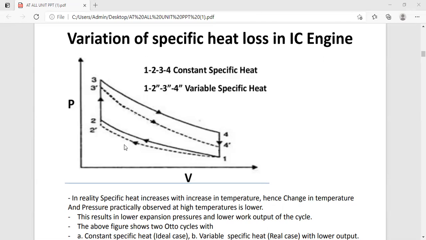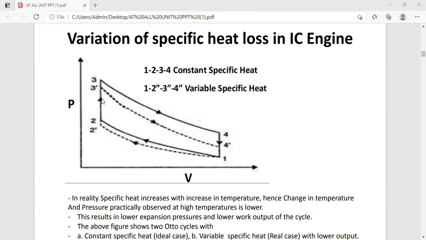For the same amount of heat supplied, the maximum pressure and temperature achieved is lower, and it corresponds to state 3 to 3 dash over here, due to the increase in specific heat at constant volume.